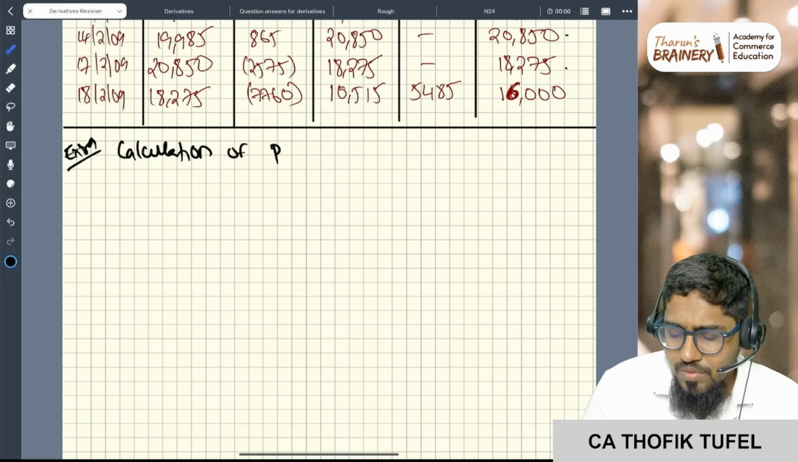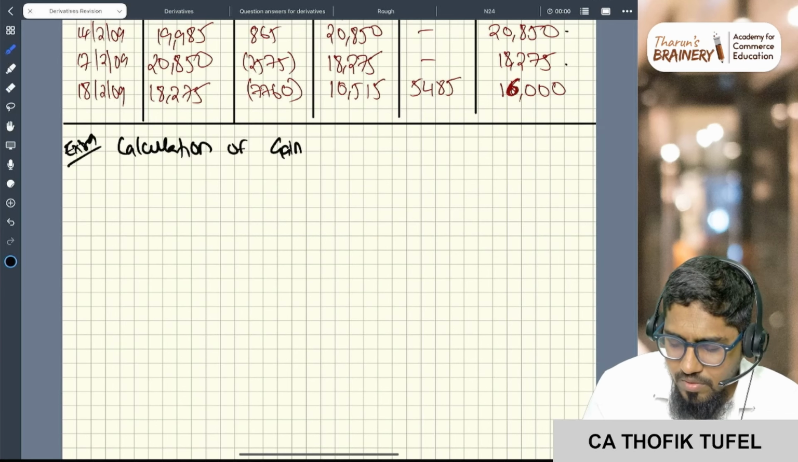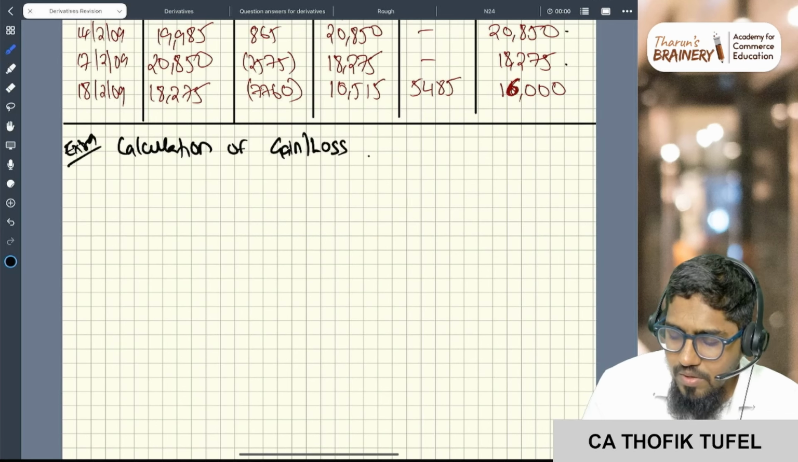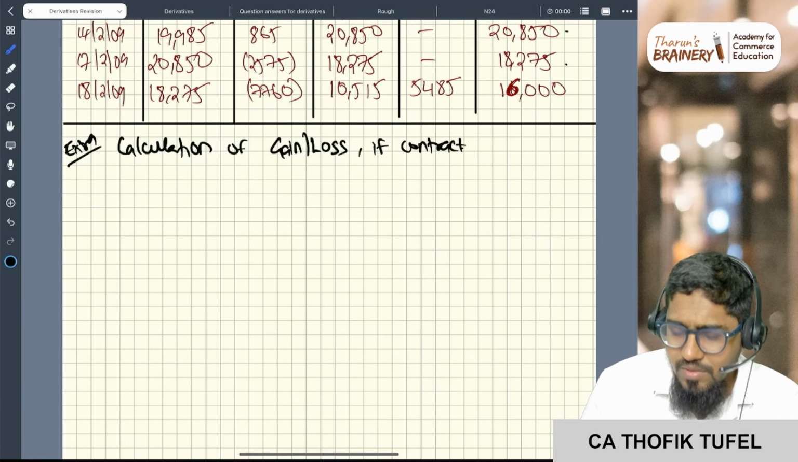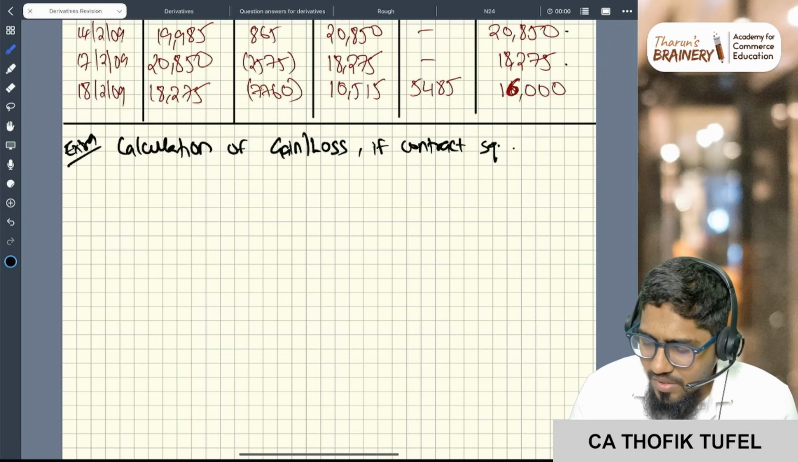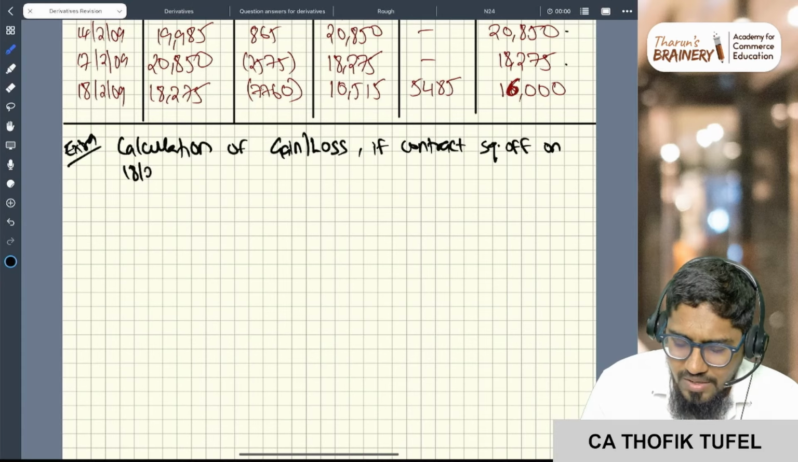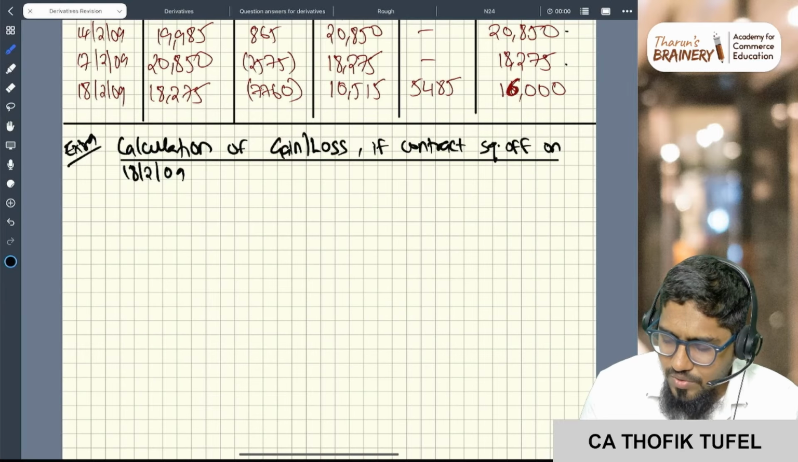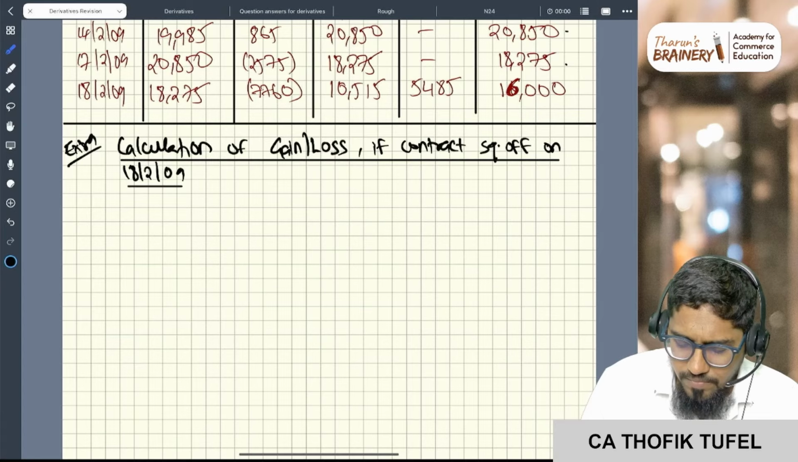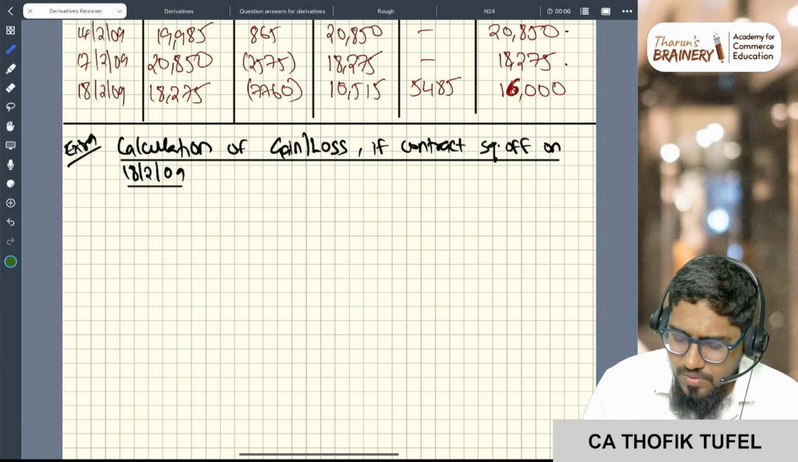Calculation of gain or loss if the contract expires, matures or is squared off. Whatever it is. If the contract is squared off on 18,209, this is the question. Now, sir, the answer. Now the solution.